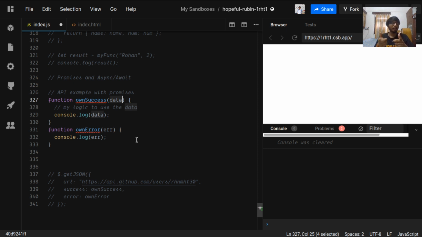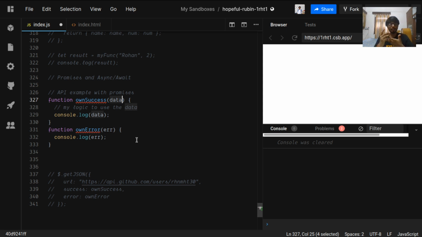In the example of the restaurant, what they can do is the waiter gives the customer a buzzer, and the buzzer has three states. It is pending, it is resolved, or it is rejected.